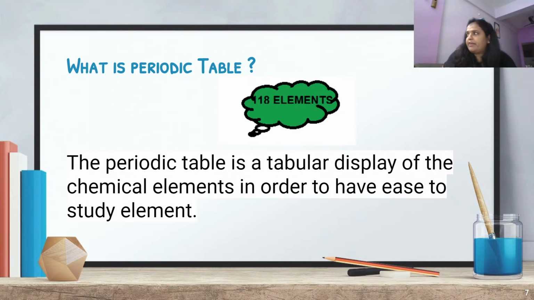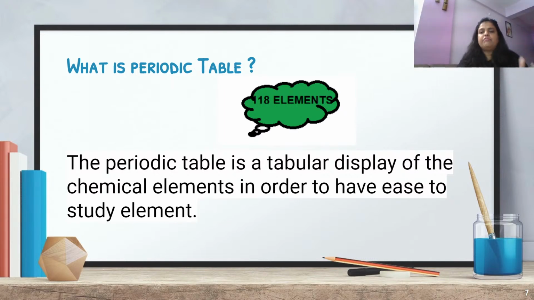If it is not kept inside the fridge, are you going to get it? No. Because someone must have kept the bottle inside the bedroom and you are looking for it inside the kitchen. That won't help you at all. So just to have a proper discussion, proper ease to study particular elements, we need to have this periodic table. I will repeat the answer. The periodic table is a tabular display of the elements to study them.